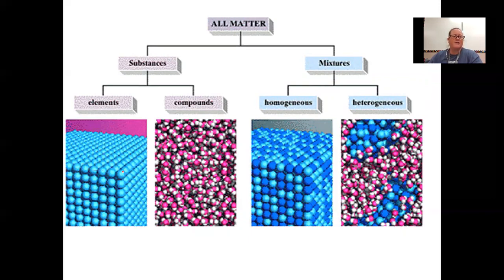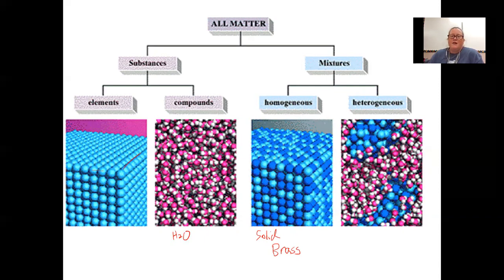So here is an example of likely a solid. You see that it has a definite shape. The atoms are very arranged. So this is likely a crystalline solid, all the same element. This is a model of likely liquid water, H2O. This is a solid. It's definitely a solid, and it contains two different elements. So this could be a representation of what brass is like, in which we have copper atoms and zinc atoms.